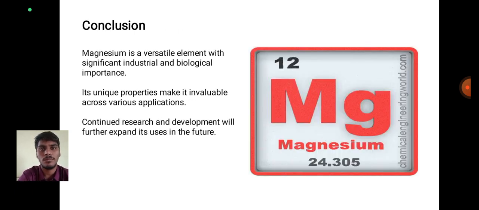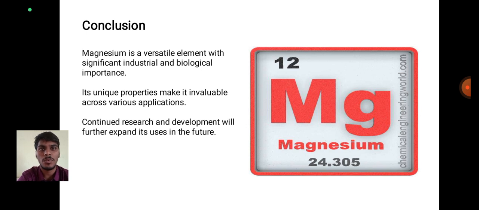Conclusion on magnesium properties. See the picture: magnesium, atomic number 12, atomic mass 24.305. Magnesium is a very versatile element with significant industrial and biological importance.